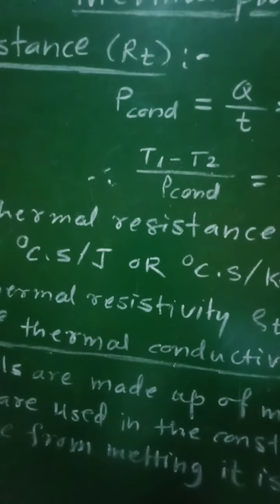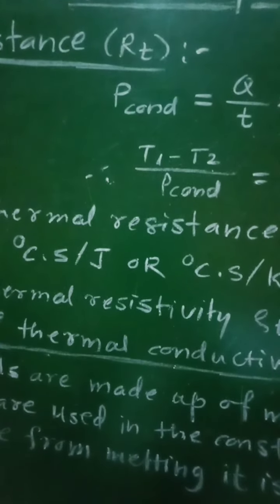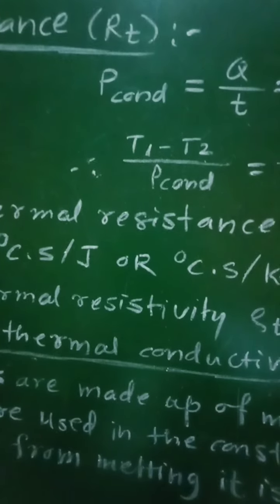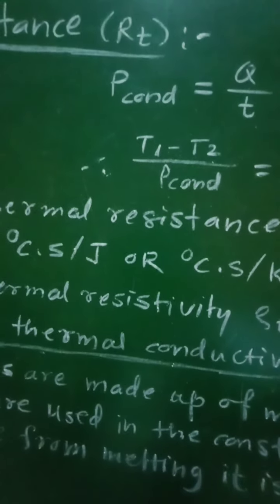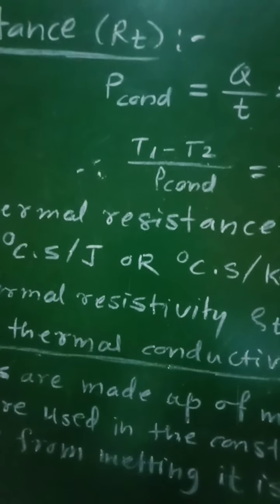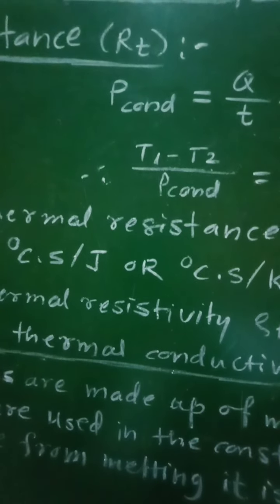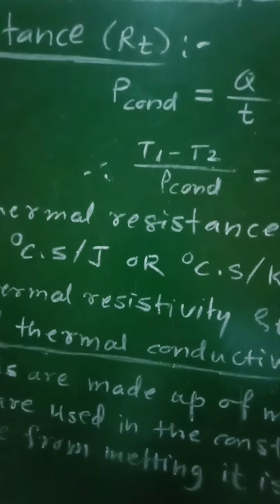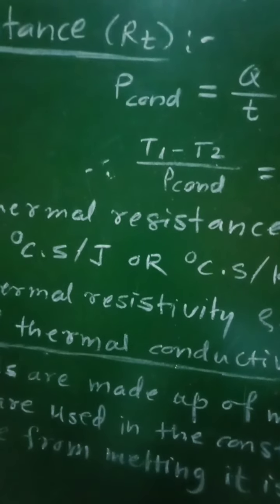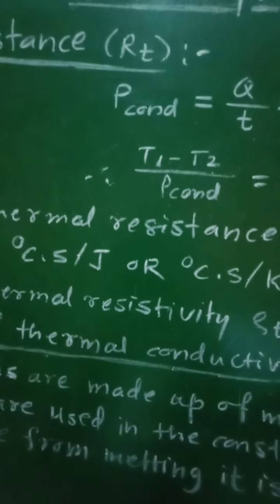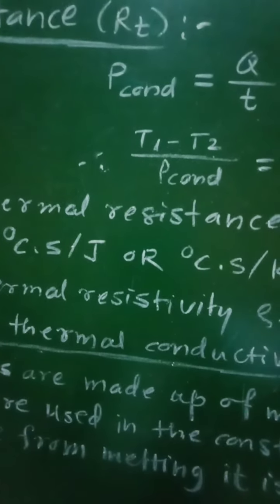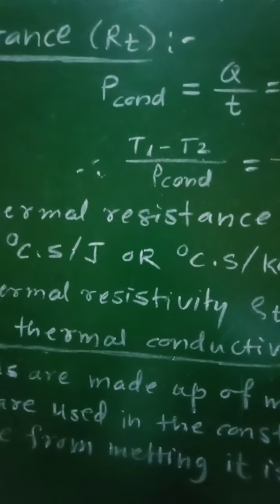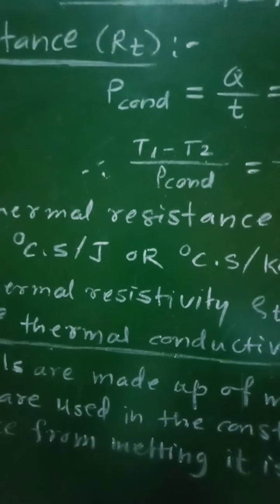That means if the materials have greater conductivity, they have smaller thermal resistance. On the other hand, if the conductivity of any material is smaller, then its thermal resistance will be greater.